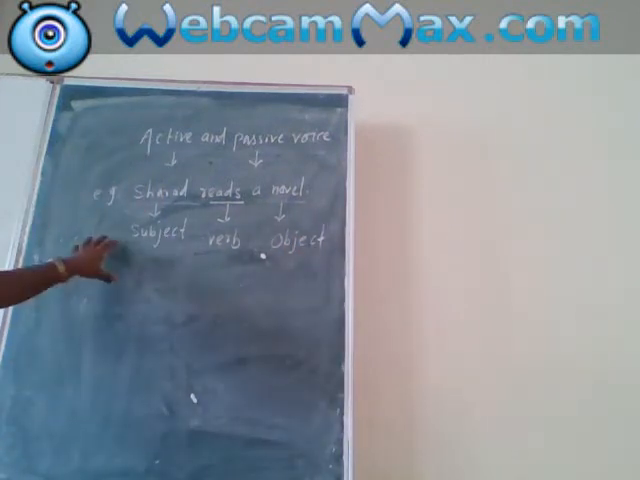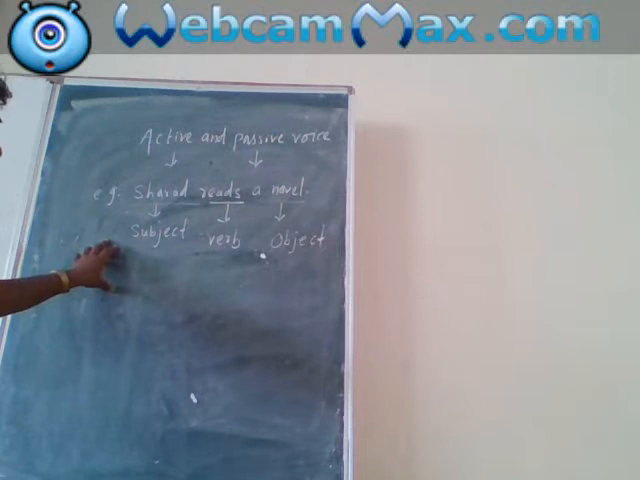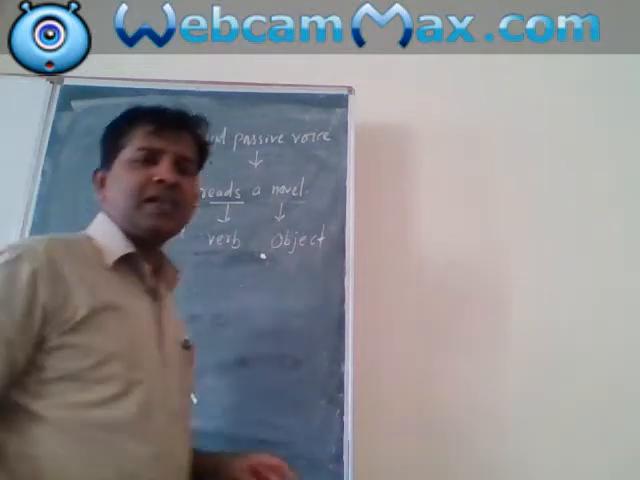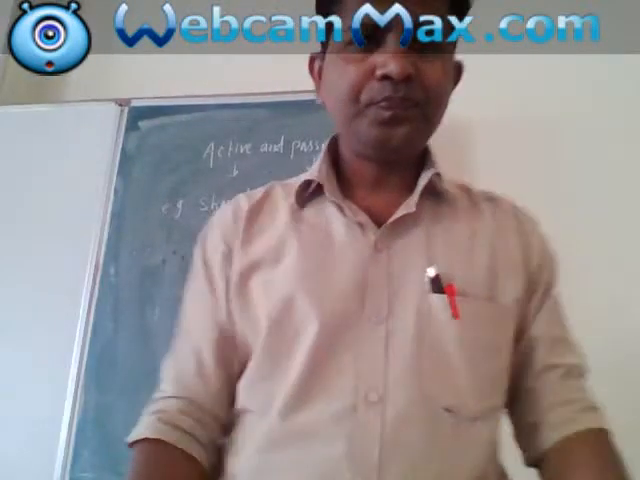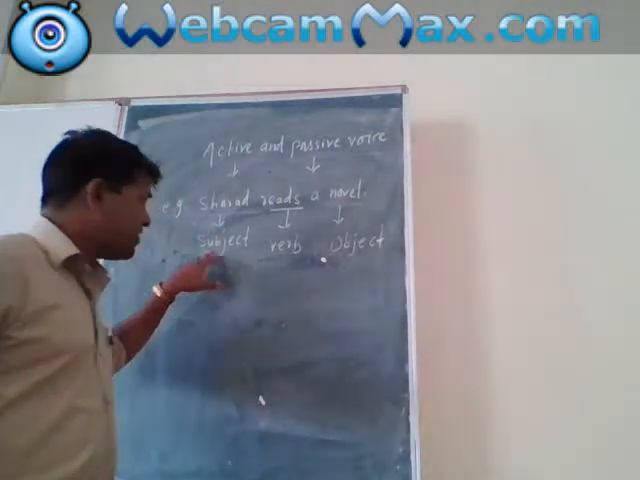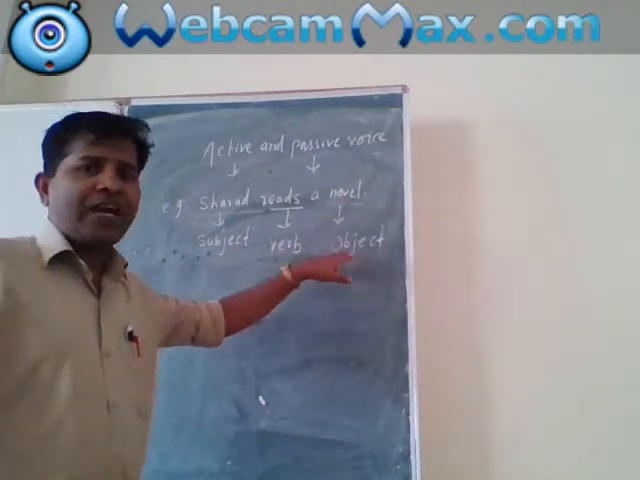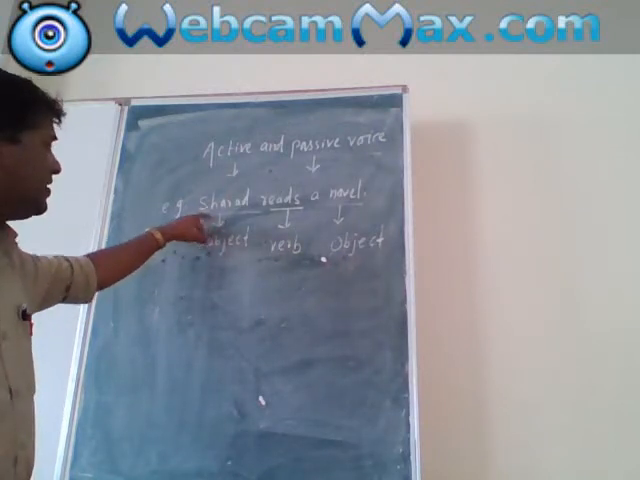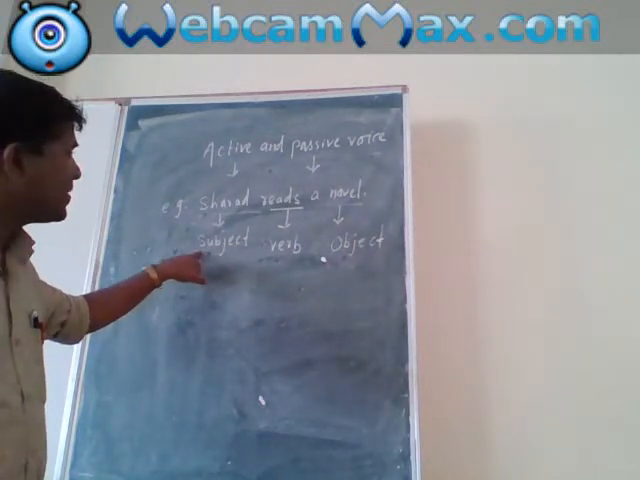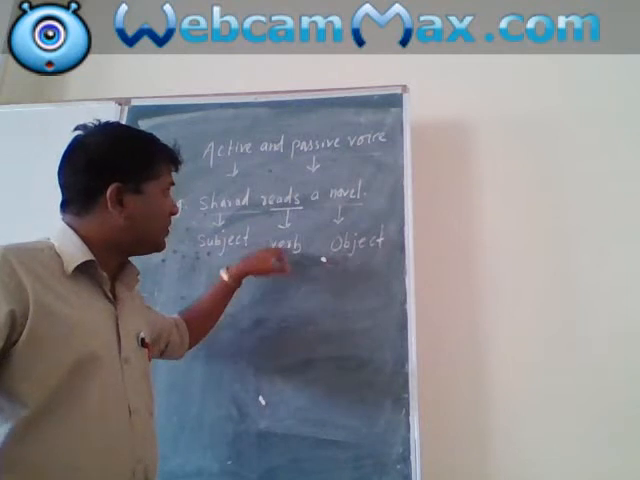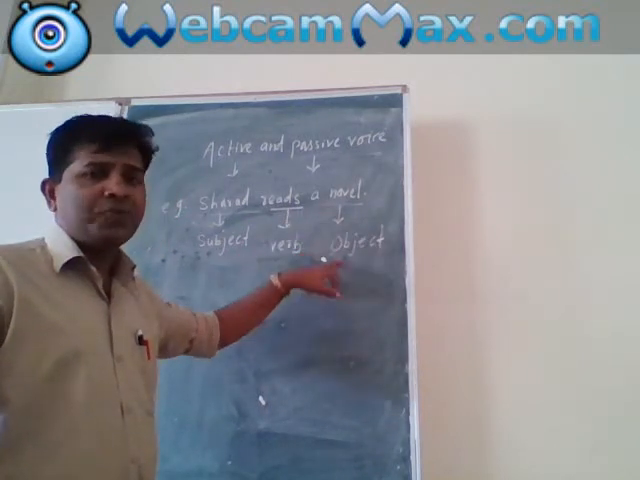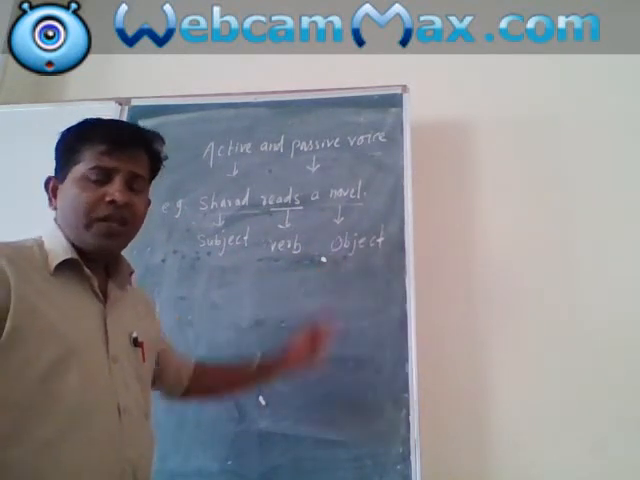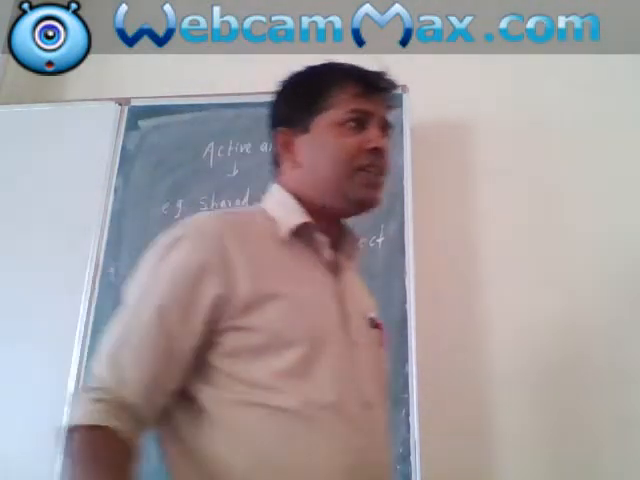I classified the above sentence into three different determiners. Those determiners are subject, verb and object. Once again I say Sharad is a subject, reads is a verb, a novel is an object. Okay, now in this sentence,